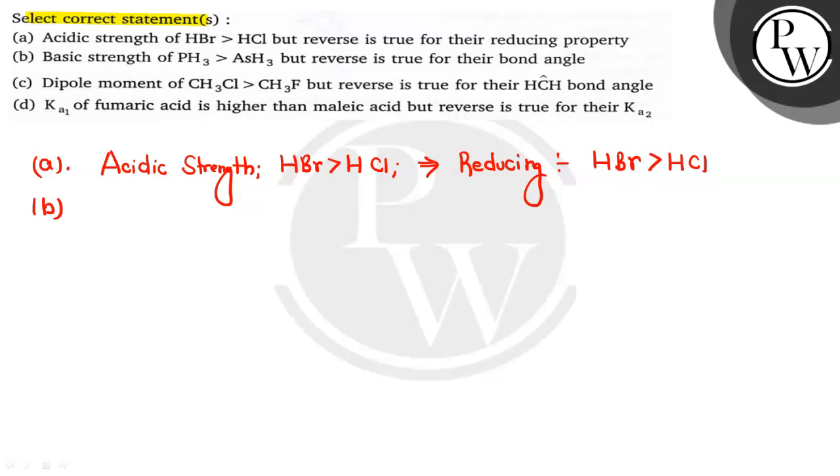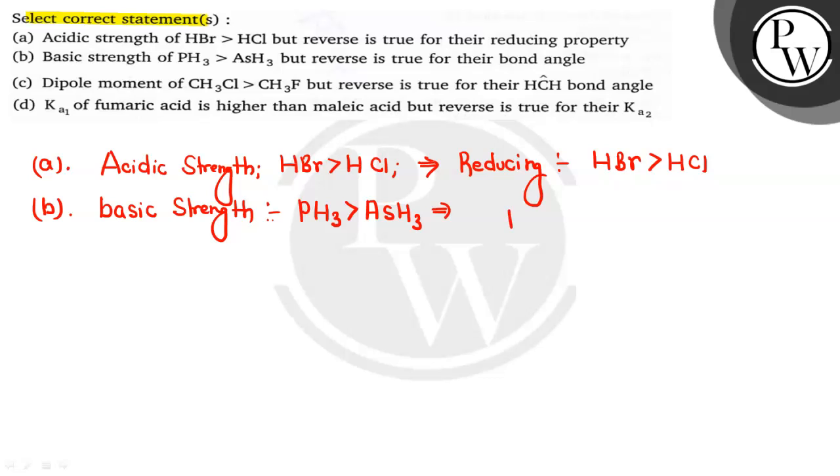Coming to the second part, that is B, which is basic strength of PH3 is greater than AsH3, which is basically correct, क्योंकि बेसिक स्ट्रेंथ मतलब क्या है कि आपका यहाँ पे इलेक्ट्रॉन कितना बेसिकली कितना दे सकता है, ठीक है। तो बेसिक स्ट्रेंथ की अगर यहाँ पे बात करी जाए तो PH3 का हमेशा ज़्यादा रहता है देन द AsH3, but the reverse is true for their bond angle, which is basically not true.